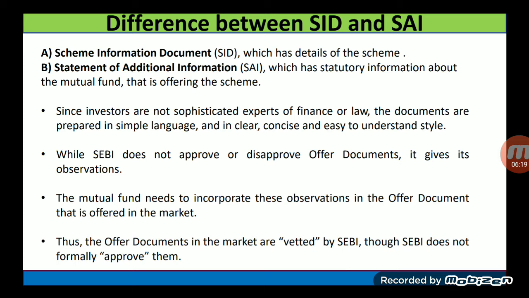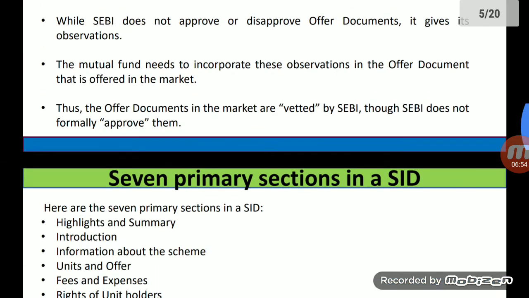While SEBI does not approve or disapprove documents, it gives its observations only. So SEBI does not approve any kind of document of a mutual fund, but it gives its observations, what should be excluded or what should be included, etc. The mutual fund needs to incorporate these observations in the offer document that is offered in the market. Thus, the offer documents in the market are vetted by SEBI, though SEBI does not formally approve them.